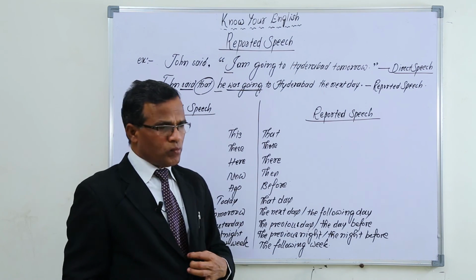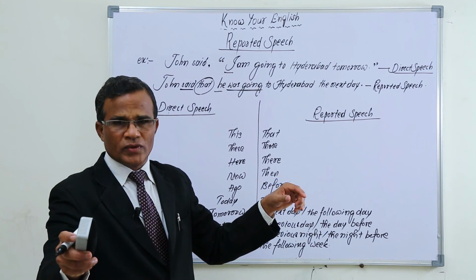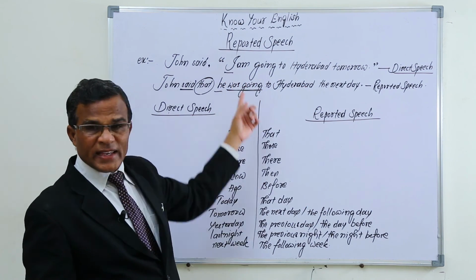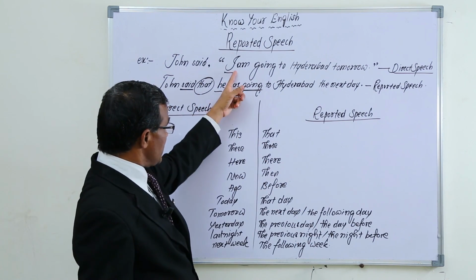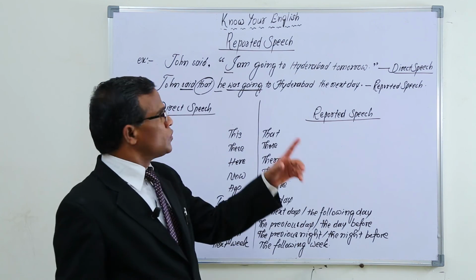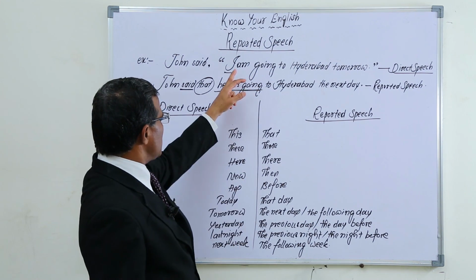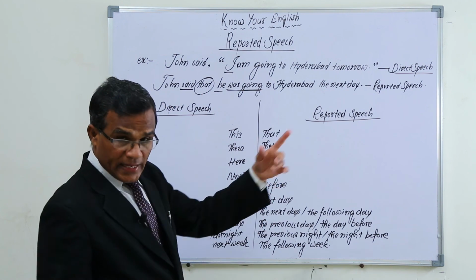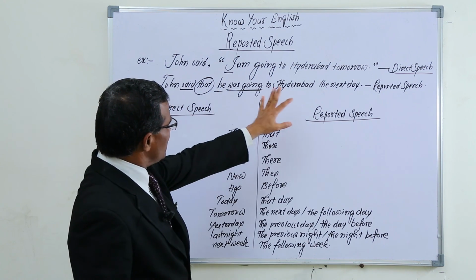So when I am pointing to that person and telling you, then instead of I, I have to use he. That's why I changes into he. According to the situation, we have to change the pronouns also. As per that, it changes into he. In this way, the other things are clear here.